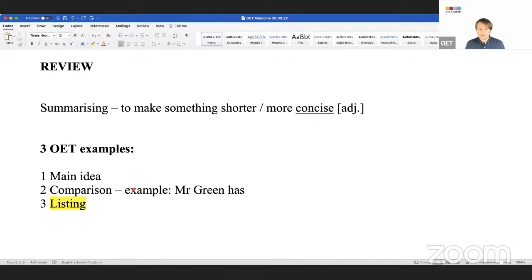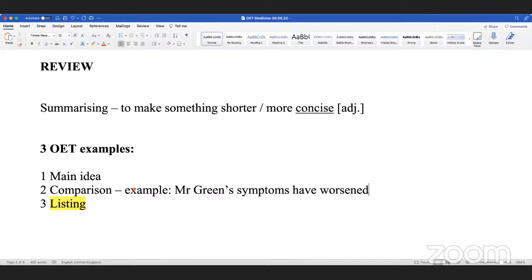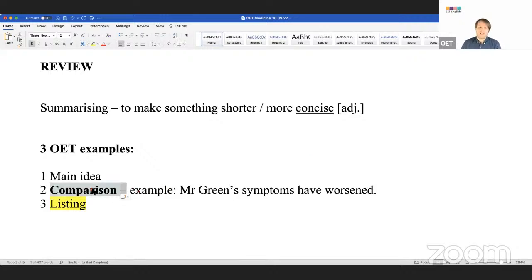For symptoms, you can say Mr. Green's symptoms have worsened. I'm summarizing because I'm not giving all of the details. Anytime you can compare symptoms to something you already said, you're summarizing.